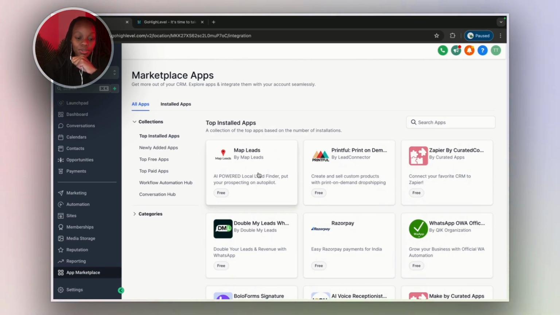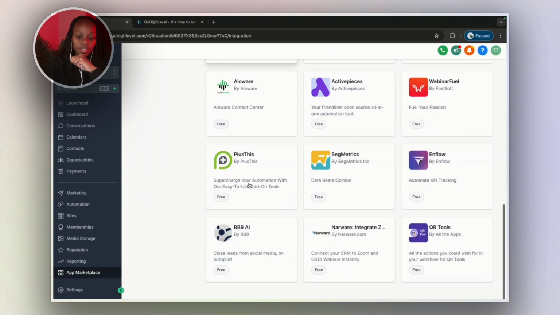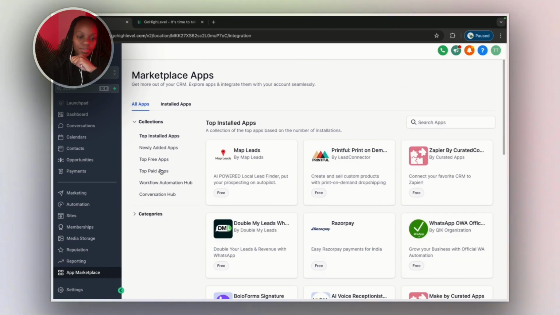There's a bunch of AI tools that I've seen. So I guarantee you in the next 2 years, there will be a bunch of apps in here that are making millions because we are going there with GoHighLevel. And then we have settings here. So in settings, this is where you do settings. You know what settings are for. I'm not gonna go into that.